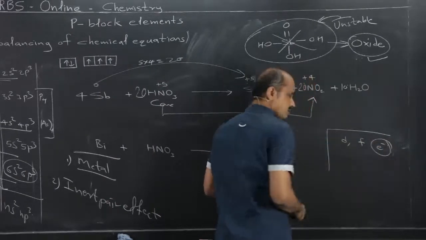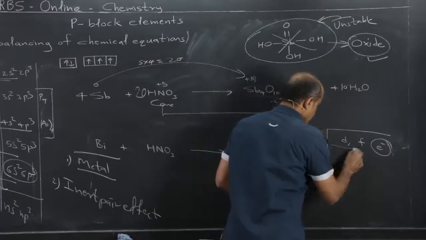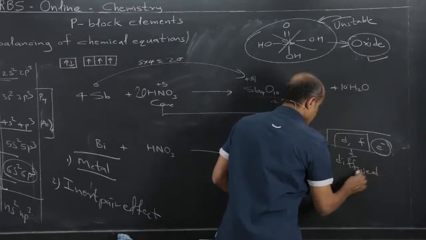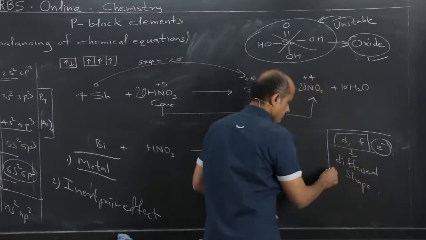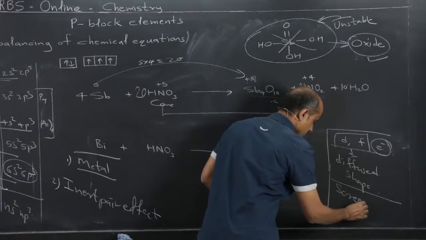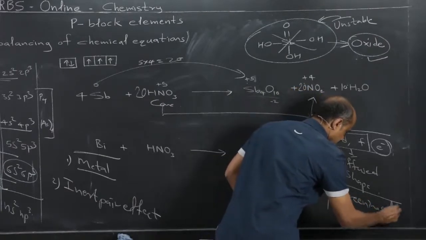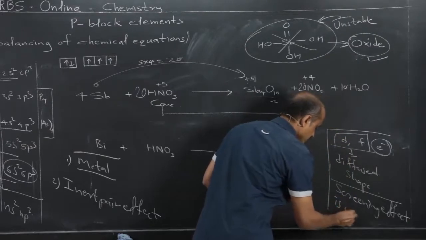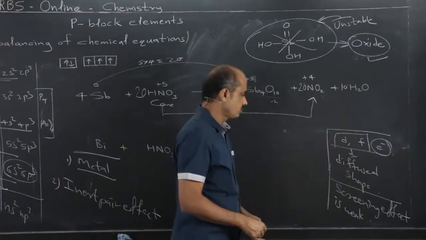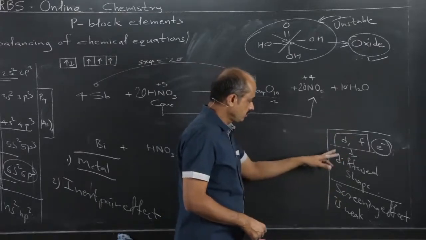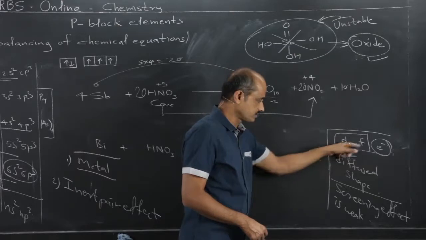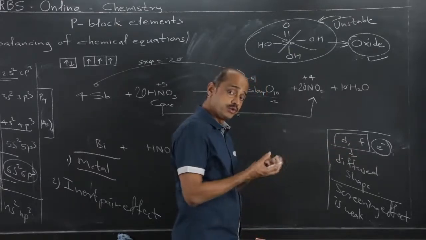Those d and f electrons, these d and f subshells are diffused in shape, and therefore the screening effect is weak, and because of this factor what happens is that, although the screening effect is weak, the protons which correspond to these electrons in d and f subshells, their pulling power is more.